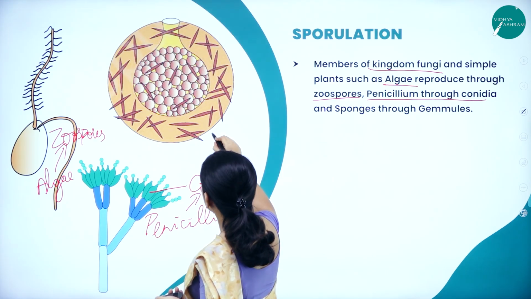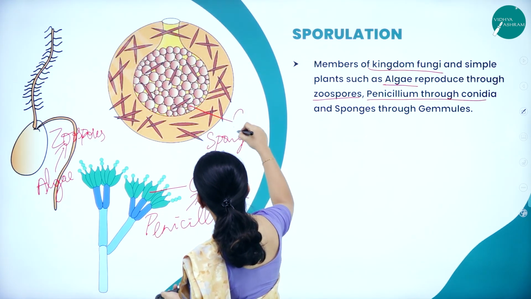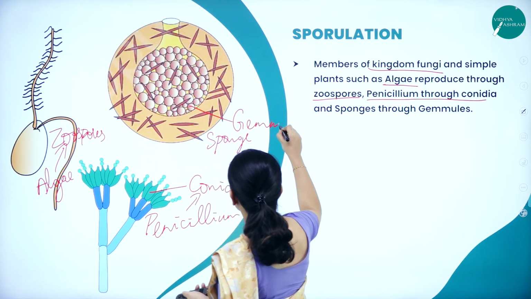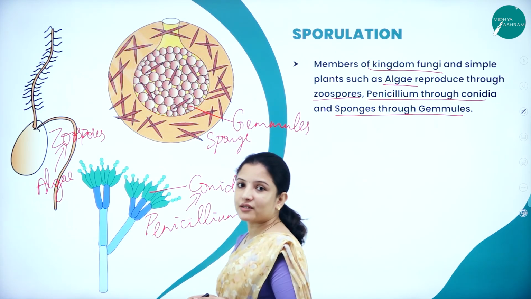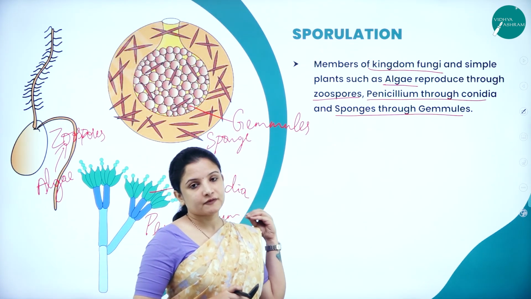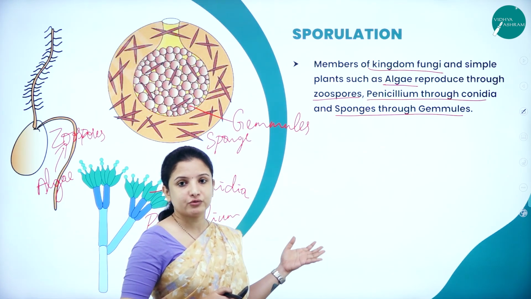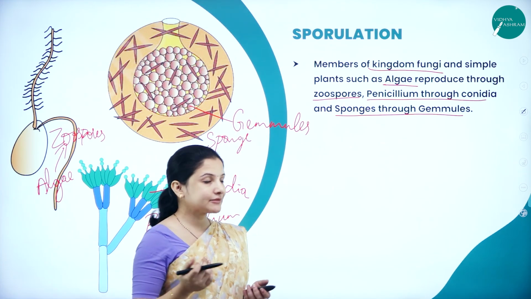Then we have sponge that produces gemmules. Sponges reproduce by producing spore-like structures called gemmules. This is how different forms of sporulation are produced for the organism to reproduce and enter into the next generation.